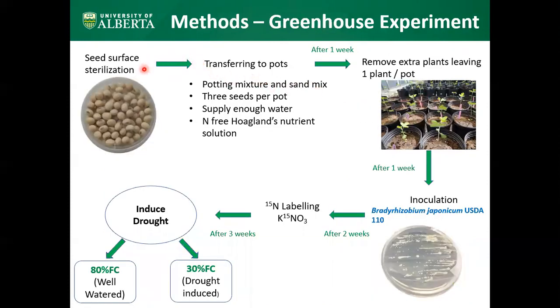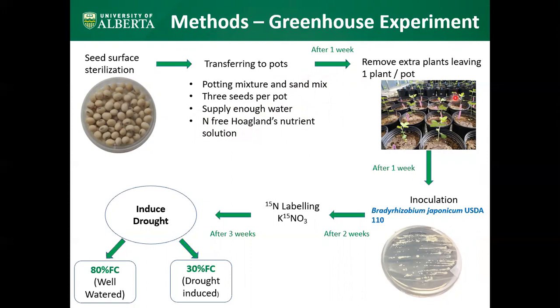This research comprised two components, genotyping and phenotyping. For the phenotypic analysis, I conducted a greenhouse experiment. First, seeds were surface sterilized, then transferred to pots, 3 seeds per pot, and at the initial stage supplied enough water and added nitrogen-free Hoagland nutrient solution.